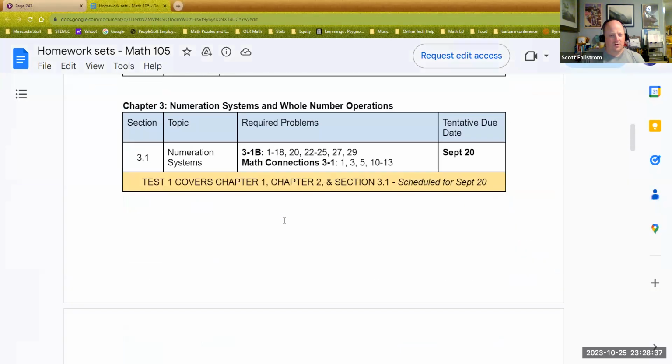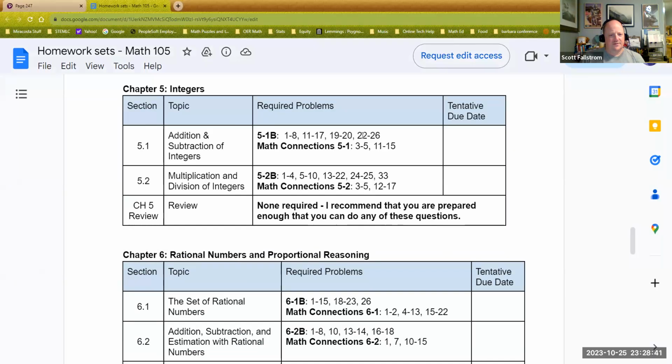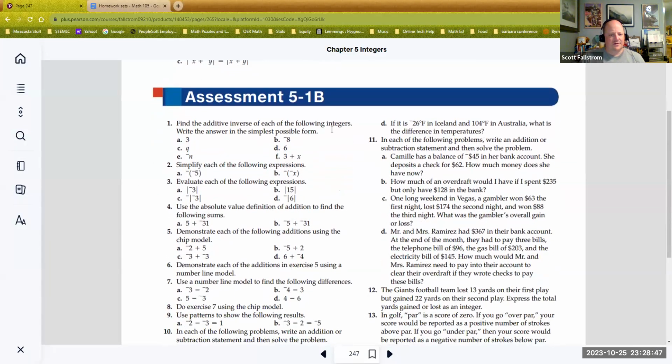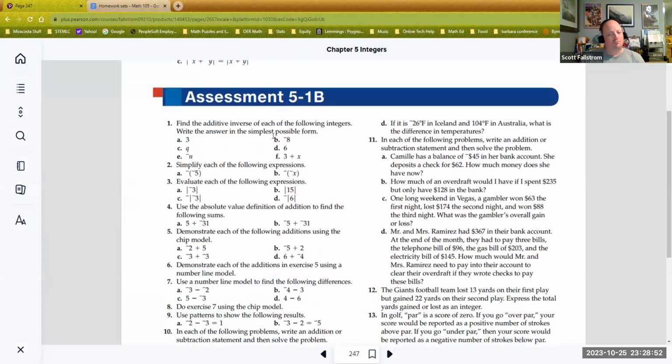And 5.1, if we scroll down here, says 1 through 8, 11 through 17, 19, 20, and 22 to 26. Let's take a look at those problems. So find the additive inverse of each of the following. Again, that should be pretty quick.